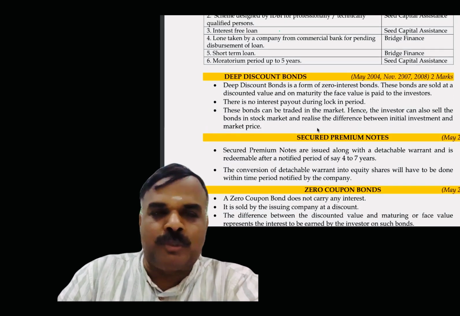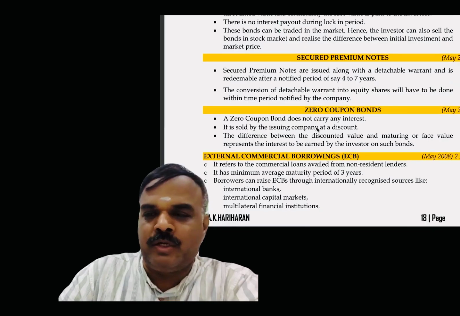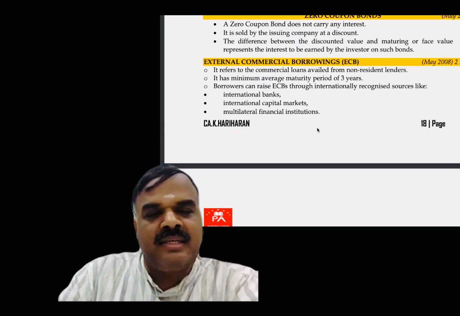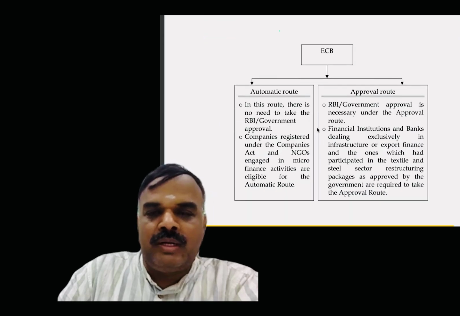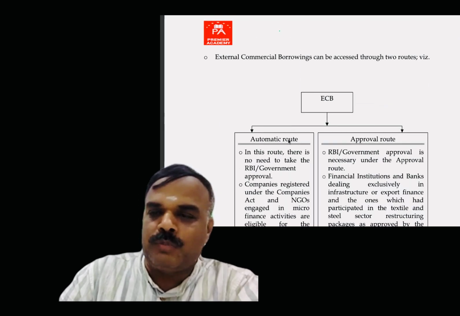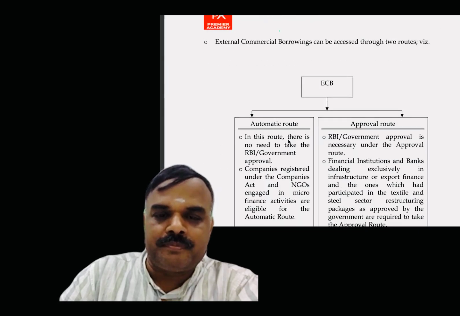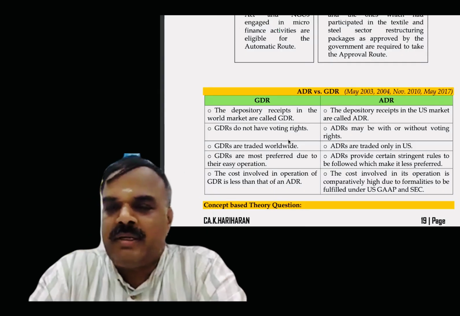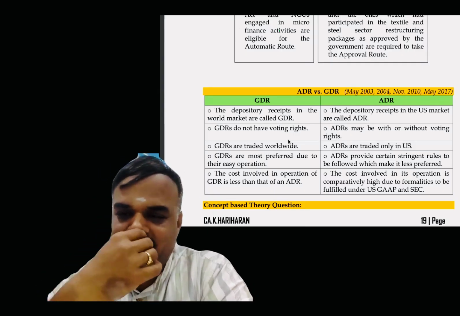Just short notes. Deep discount bond, security premium note, 2 mark question, zero coupon bond. ECB, external commercial borrowing. External commercial borrowing types: automatic route and approval route, RBI approval route. Okay. ADR, GDR, very frequently asked question. Krishnadas, read it, sir. ADR versus GDR.